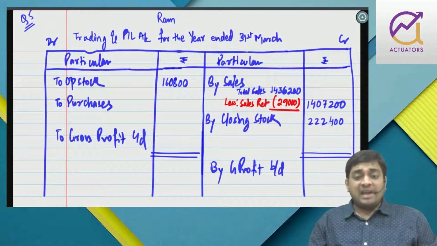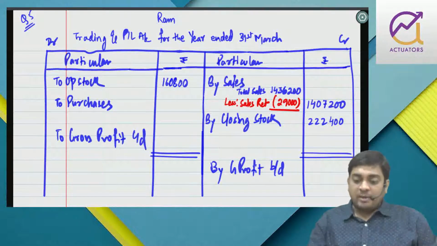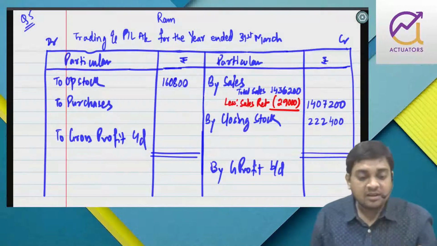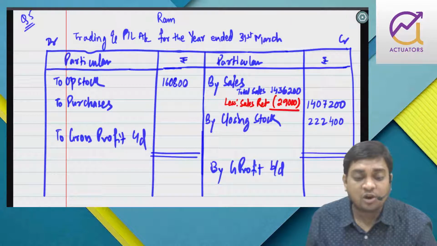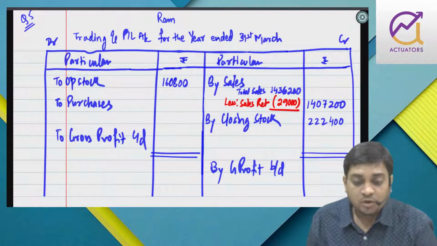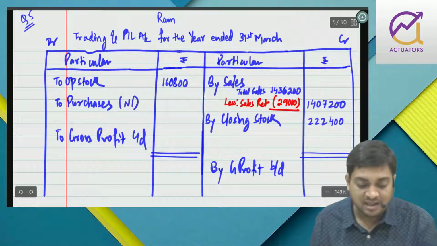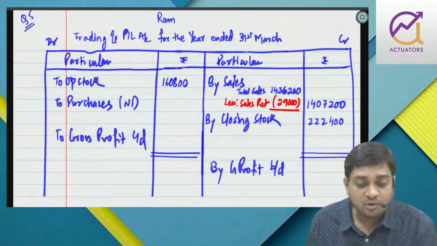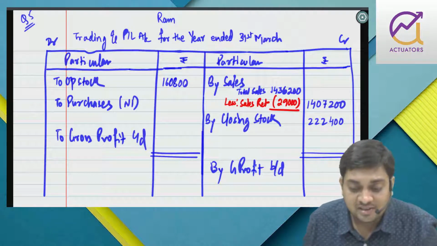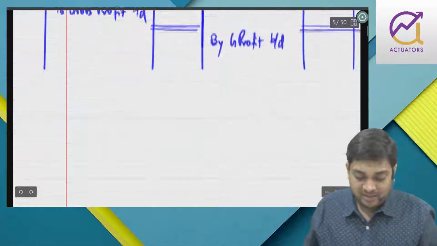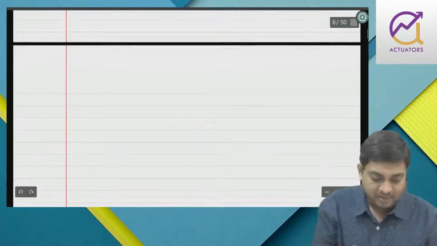Now in last problem we had the gross profit ratio, so automatically we multiplied on sales, we got gross profit, and purchase was the balancing figure. But here in this problem we don't have gross profit ratio. So anyway we have to find out purchase, and that can only be found out by preparing creditors account. Now here you know that you have cash purchases of 20,600, so the only part which you don't know is credit purchase, so that can easily be found out by preparing note number 1.